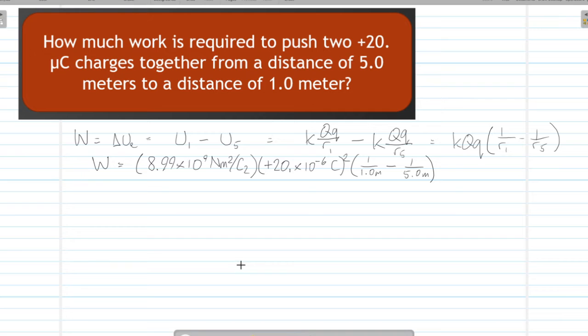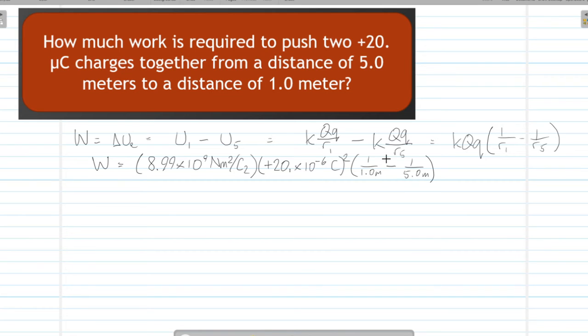There, that's much better. Before we go any further, take a look over all of this. Make sure you understand where each of these numbers came from. I had big Q times little q, but because they're both the same, I just squared that number. Remember, that's a shortcut you can take when both charges have the same magnitude and sign. All right, next, I'm going to go ahead and square this number.